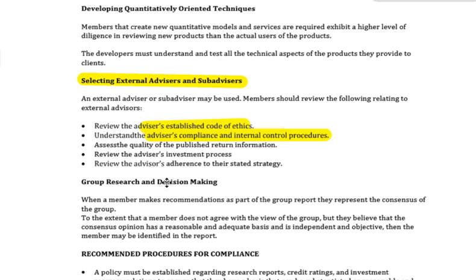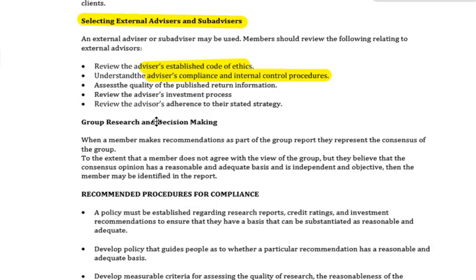Group research and decision making. When a member makes recommendations as part of a group report, they represent the consensus of the group. So let's say, for example, 5 analysts get together and they do an investment report. 4 say it's a sell, and 1 of the 5 say it's a buy.